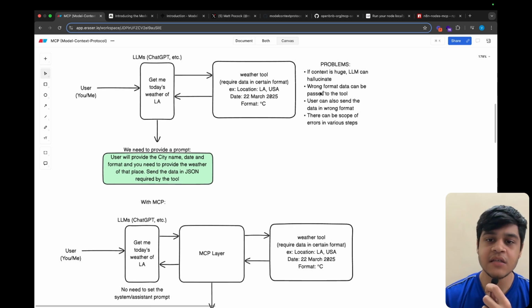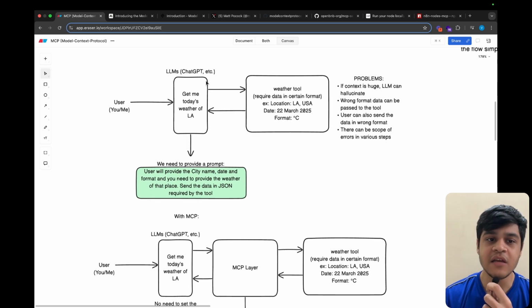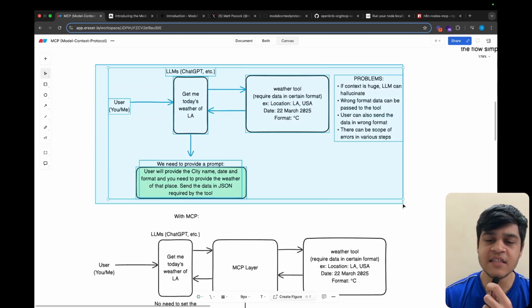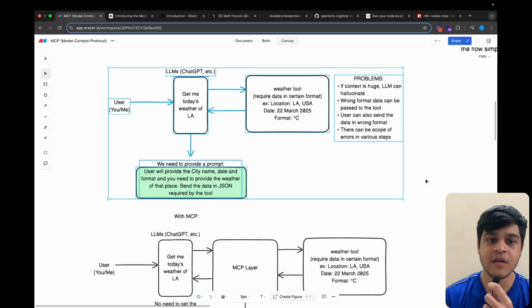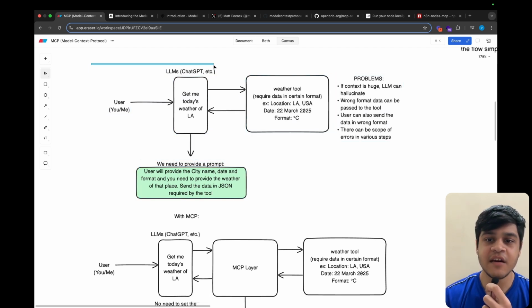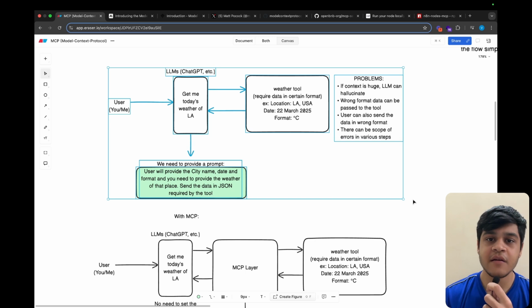And second, wrong format data can be passed to the tool, so there might be errors that the tool would output because wrong format data is being input to the tool. Also, the user can send the data in the wrong format, and there is scope for errors in various steps. So if you see, this entire architecture is not error proof. That's why it becomes very difficult for us to connect a lot of tools to various LLMs.